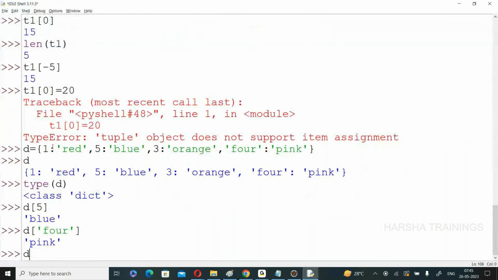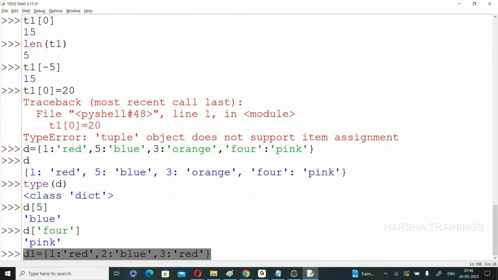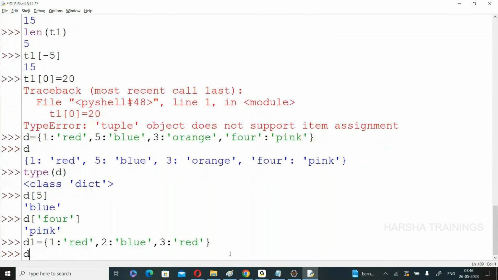Suppose check this one. Create one more dictionary D1, 1 colon red. Fine. 2 colon blue. Now 3 colon some red only. Fine, see this one, there is no problem. Up to now, here not quotation, sorry, colon. See this one, red appears, no problem. You can create a dictionary with duplicate values. In any situation, values can be duplicated. See this one, no problem.